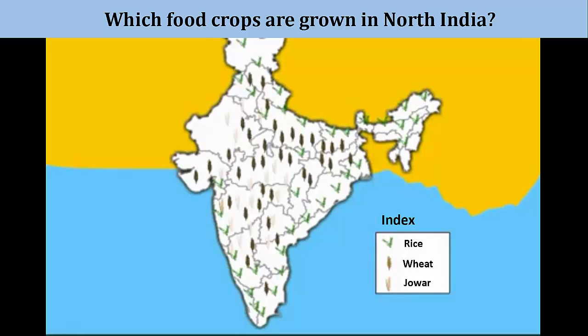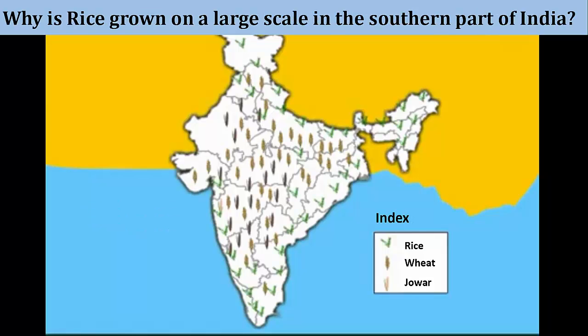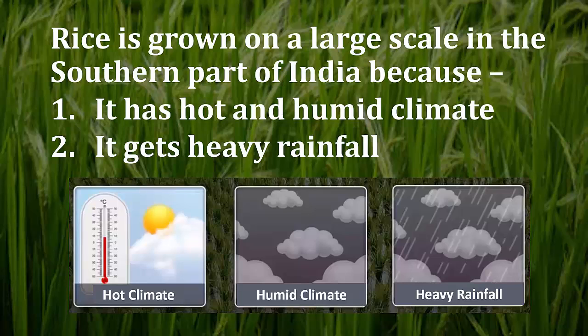Which food crops are grown in North India? Wheat and jawar are the food crops grown in North India. Which is the major food crop in Central region? Wheat is the major food crop in Central region. Why is rice grown on a large scale in the southern part of India? Rice is grown on a large scale in the southern part of India because it has hot and humid climate.